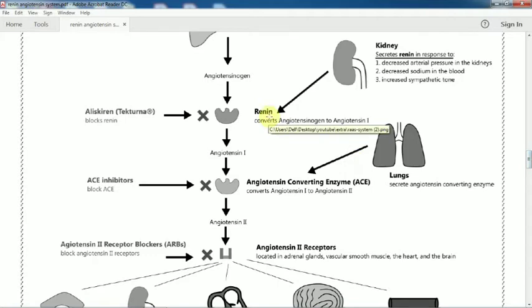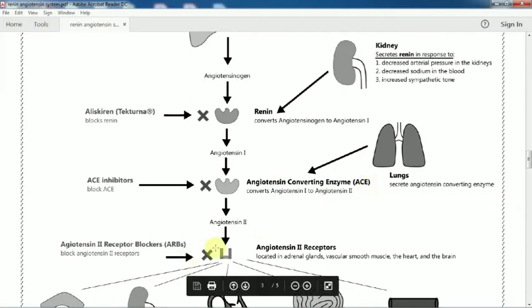So we have to block the pathway from angiotensinogen to angiotensin 2: either block the renin with a renin inhibitor, or inhibit the angiotensin converting enzyme, or use an angiotensin receptor blocker, because the angiotensin receptors are located in the adrenal gland, vascular muscle, heart and brain. So what is the mechanism?